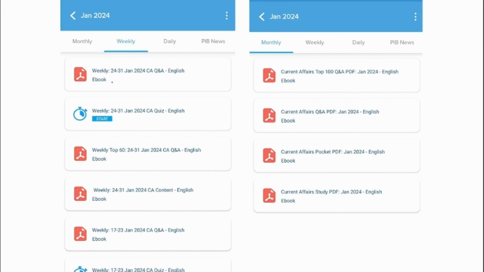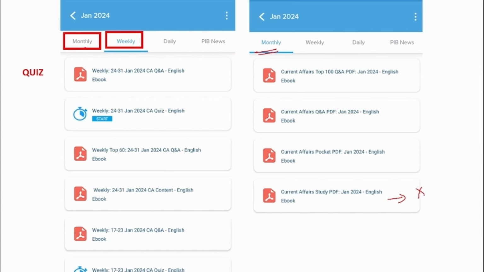Now, here if you see, we provide you with the day-to-day PDF, and here we provide you with the weekly PDF. So that particular week's news will be compiled into a PDF in question and answer format in English and uploaded here. And to strengthen your learning, you can also attend the quiz. Here we provide you with the entire news of that particular week. But here we take the top 60 most important news and upload it in this PDF in question and answer format. Apart from weekly, we also provide the monthly ones.